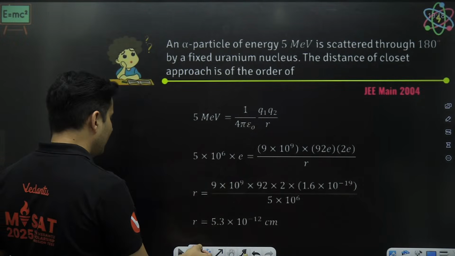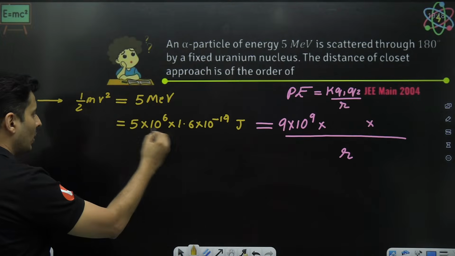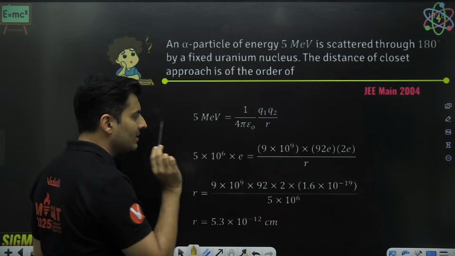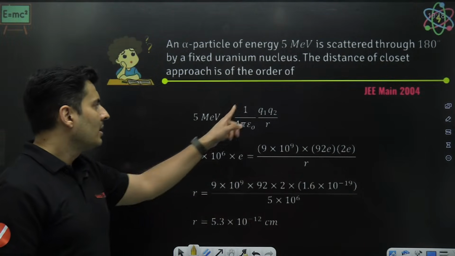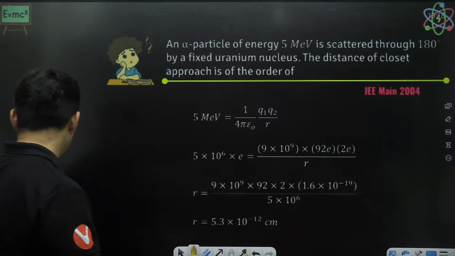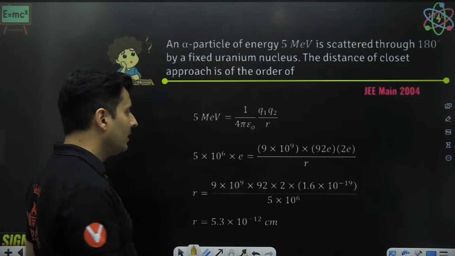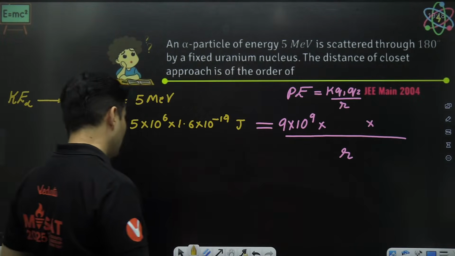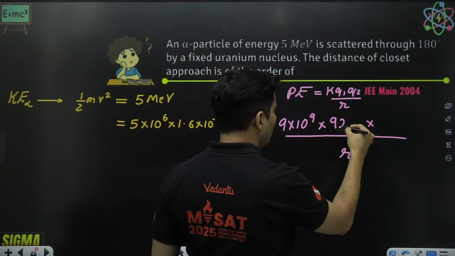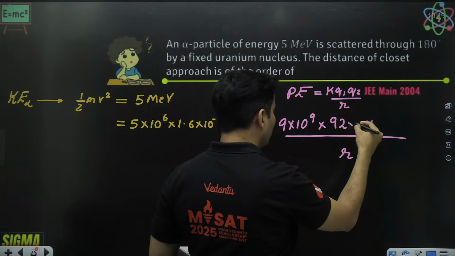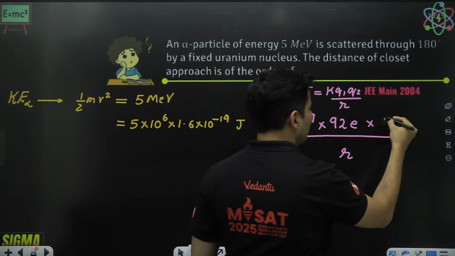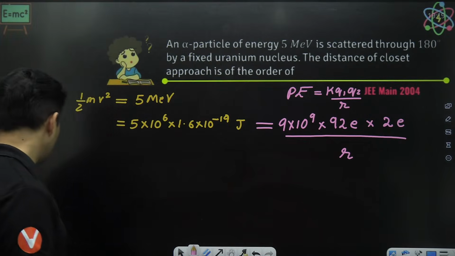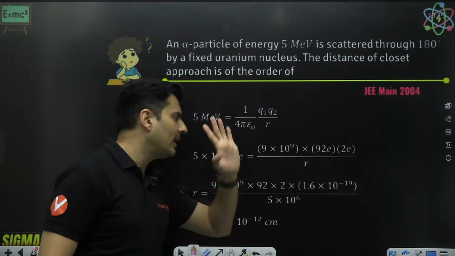Look at it. Left hand side, like I said, 5 mega electron volt. So 5 into 10 to the power 6 into e, where e is 1.6 times 10 to the power minus 19. This is 9 into 10 to the power 9, which is the value of K. Q1, Q2. Well, the charge on a uranium nucleus is 92, so that is something which you should know. This is 92 into electron charge, which is 92e. And the charge Q2 will be 2e because that's the charge on the alpha particle, double charge. That's it. So that's exactly what they have done over here.